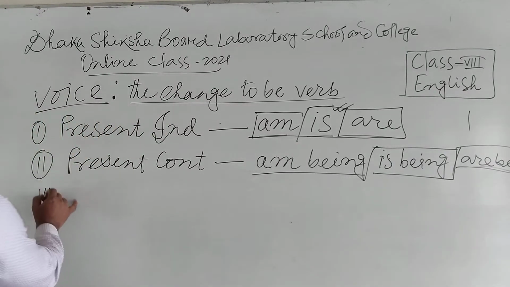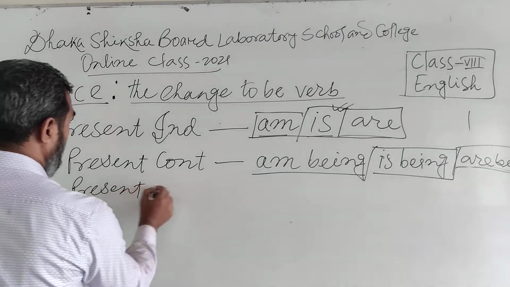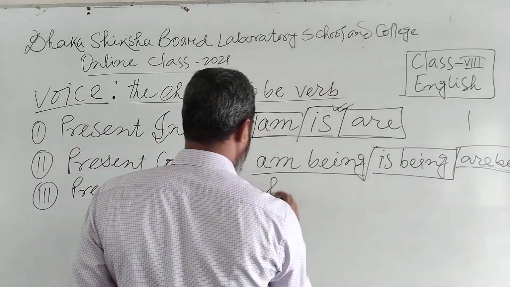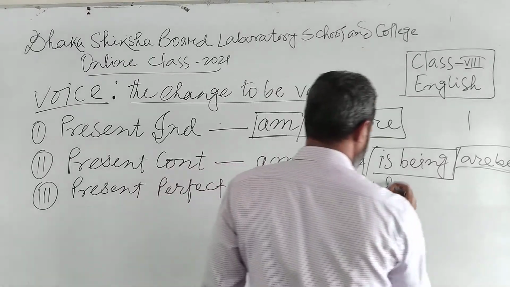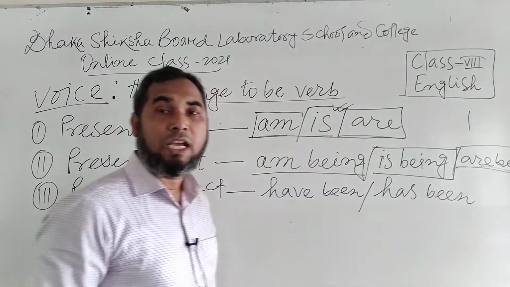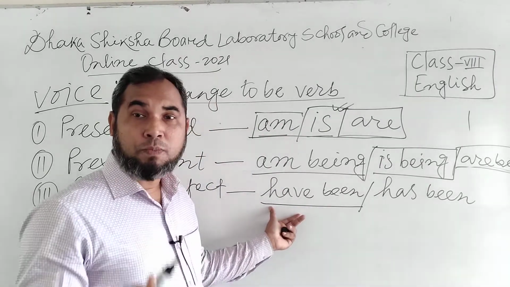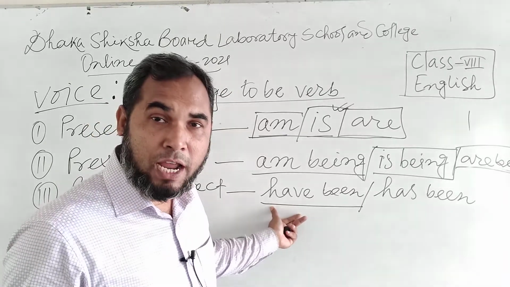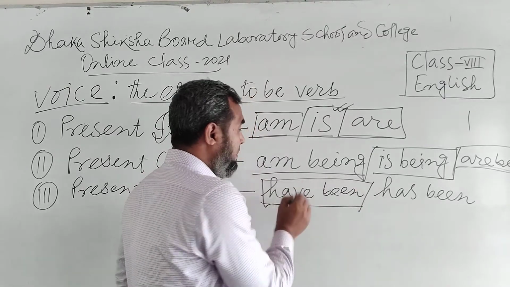Then we can go for present perfect tense. Present perfect: have been or has been. If the subject is first person singular or plural, second person singular and plural, or third person plural, you have to use have been.